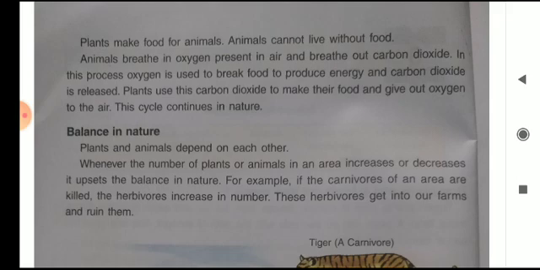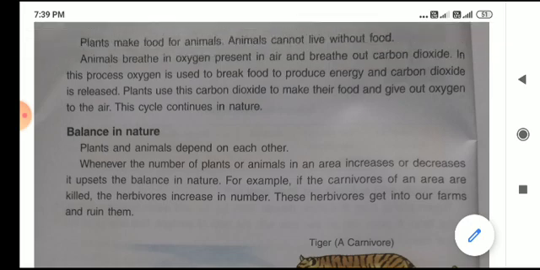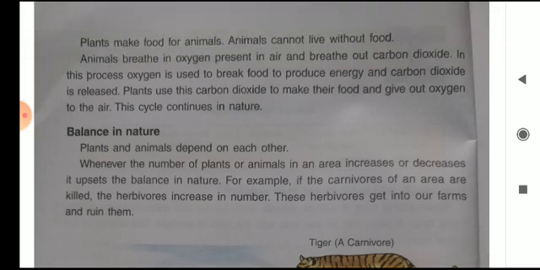Animals can't live without food. Animals breathe in oxygen present in the air and breathe out carbon dioxide. Oxygen is used to break food to produce energy and carbon dioxide is released. Plants use this carbon dioxide to make their food and give out oxygen to the air. This cycle continues in nature.